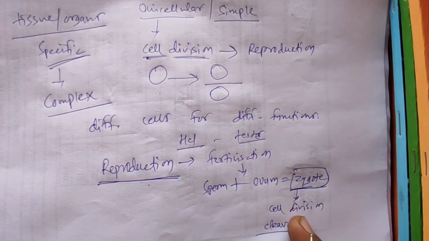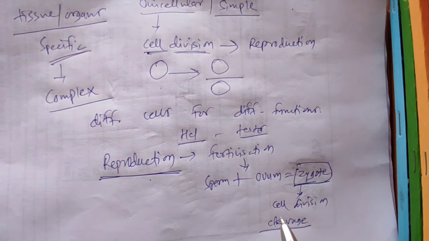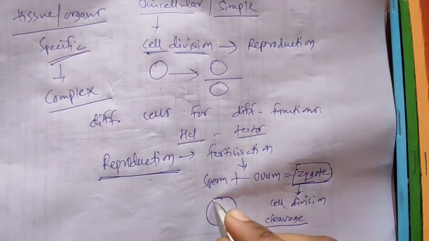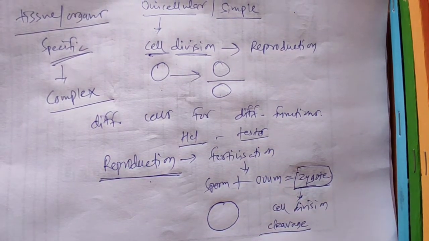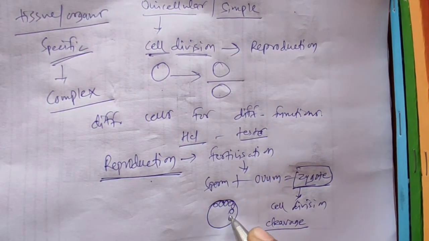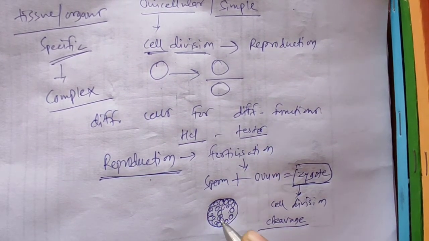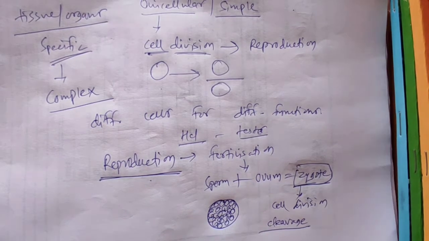When the zygote divides, there are many cells. Let's say this is our embryo now, not zygote. The zygote got divided and made many cells. So this is our multicellular embryo now.